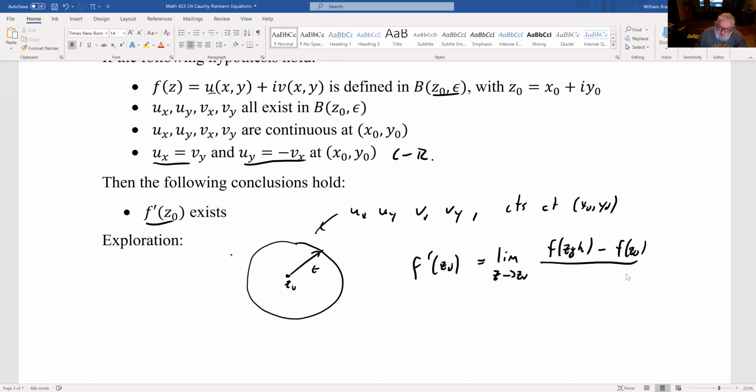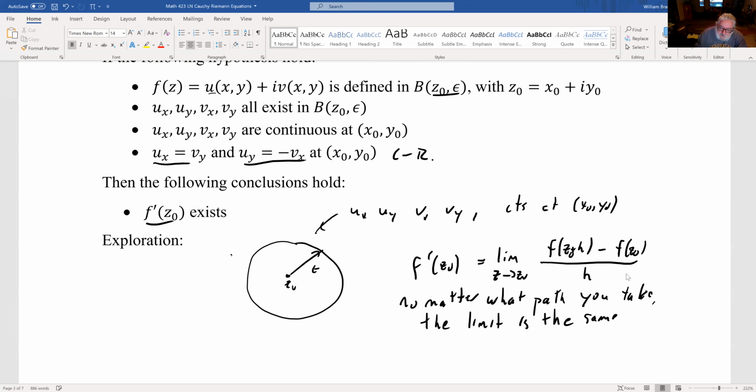So there's a limit. What's involved in showing that this limit exists? No matter what path you take, you get the same limit, right?